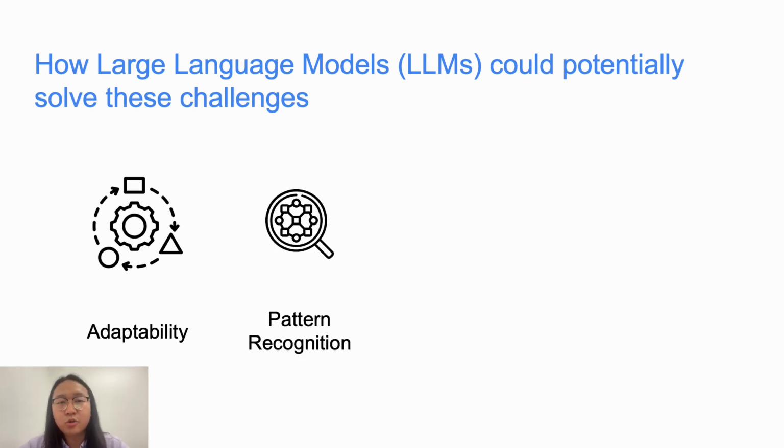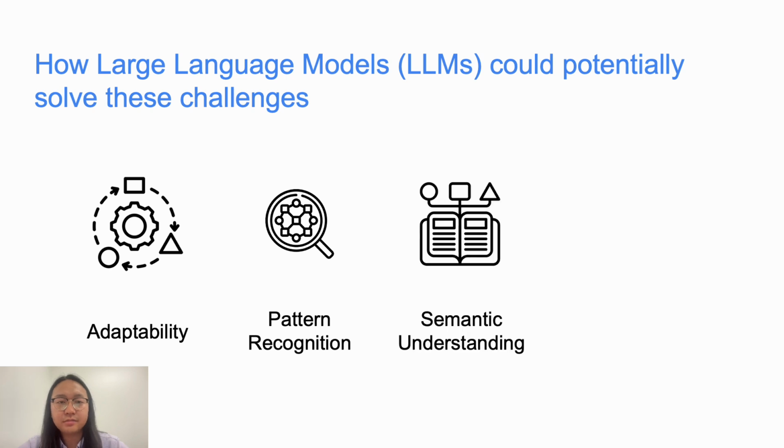Next, let's look at their ability for pattern recognition. Large language models possess deep learning capability that enables them to recognize complex patterns and anomalies within large datasets. Moreover, they can differentiate between normal and suspicious activities by understanding the context. Large language models also excel in semantic understanding.